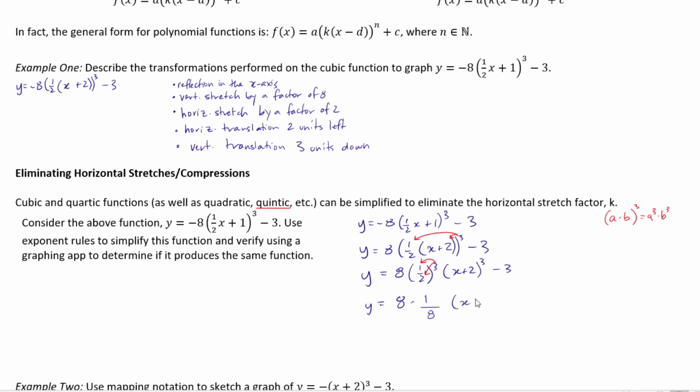And then x plus 2 cubed minus 3, and y is equal to, well, 8 times 1 over 8, that's just 1, x plus 2 cubed minus 3. If you were to graph this right here in Desmos, and you were to graph this right here in Desmos, you would obtain the exact same graph.